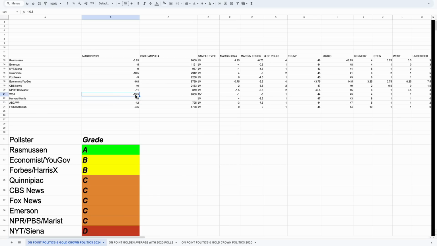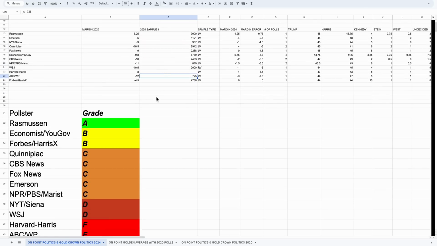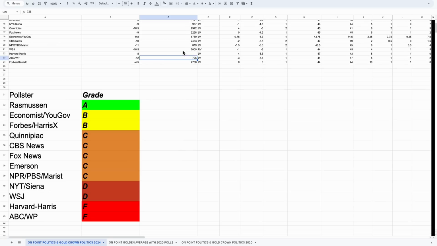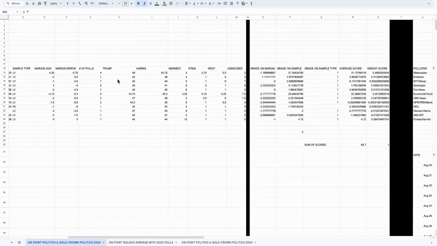Same thing for 2020. Literally the Wall Street Journal poll was off by 6 points nationally. That's horrendous. Same thing with Marist. They're really, really bad. ABC Washington Post, they were off by 7.5, and their sample is ridiculously low. So that's why they end up getting one of the worst ratings. I do think the worst rating here is the Washington Post. They have a horrible margin, horrible sample, and so that's why they end up getting the worst grading on this system that we did on a curve.